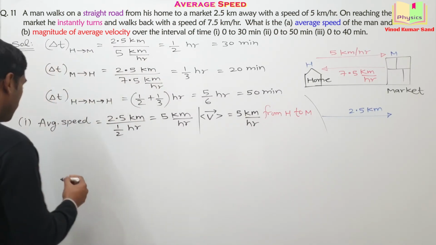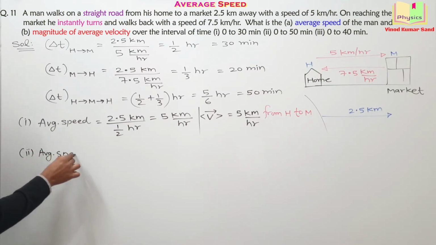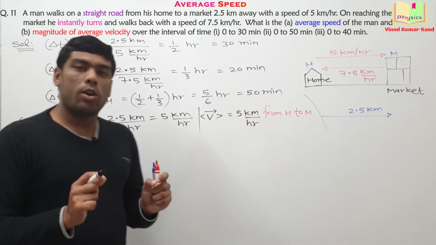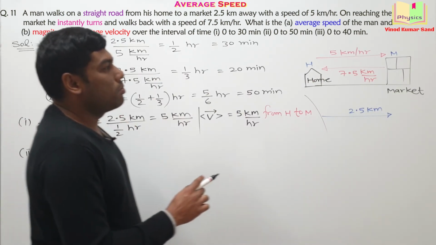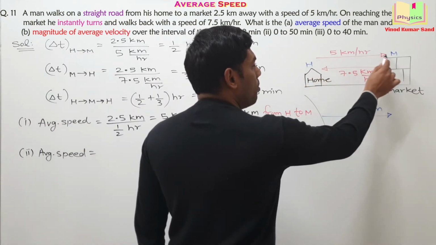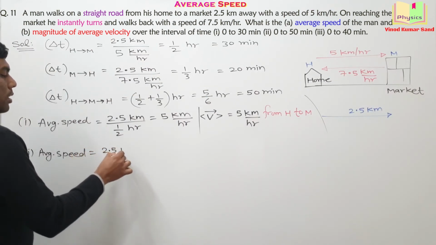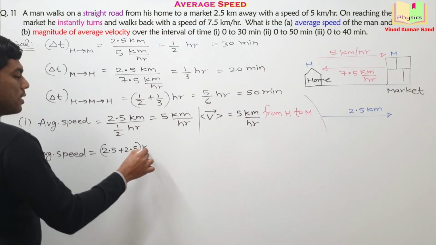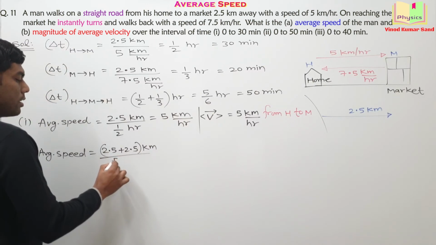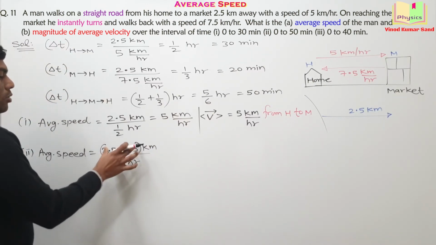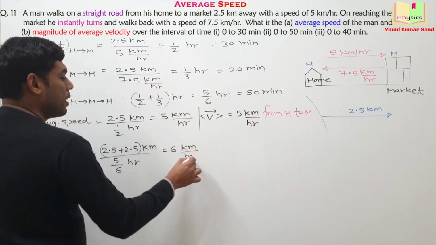Okay, taking up the second part. In the second part, we need the answers for the time interval 0 to 50 minutes. 0 to 50 minutes means the particle will start from home and reach back to home. So the distance traveled will be 5 kilometers. Understand that thing? And how much is the time taken? The total time taken is 5 by 6 hour. So this 5 and 5 will get cancelled out. We'll get the answer as 6 kilometer per hour.